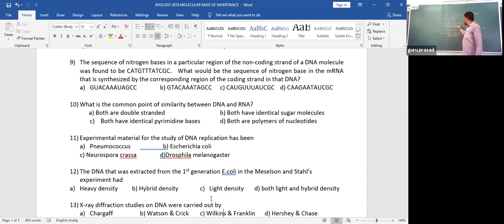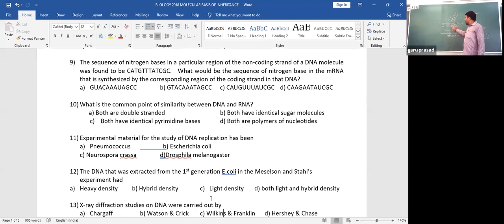They are not asking about this natural mRNA. Naturally mRNA is synthesized on the template, but they have given an unnatural condition: mRNA synthesized on the coding strand. That is the hint here. The nitrogen base sequence of the coding strand is opposite to the nitrogen base sequence of the template strand.